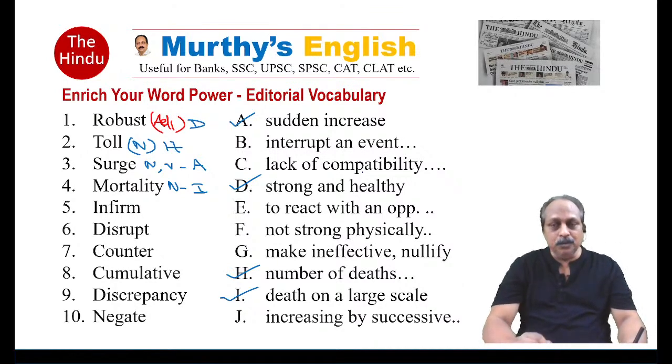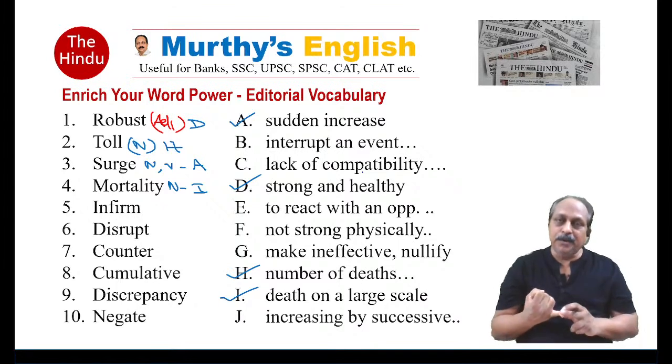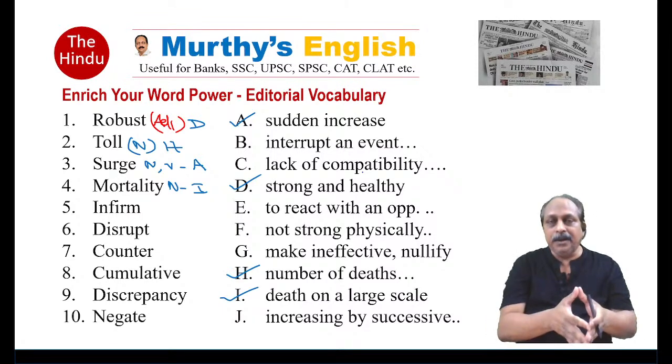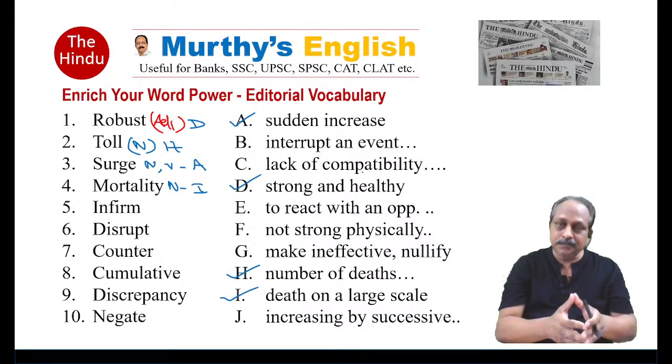I have been telling you guys, a reading comprehension skill is the most important factor. I would like to reiterate, a reading comprehension skill and vocabulary, they go hand in hand. And when you read the Hindu editorial, one editorial every day, obviously you become good at reading comprehension skill, you become good at vocabulary, you become good at effective English. And these are the things you come across when it comes to mains.